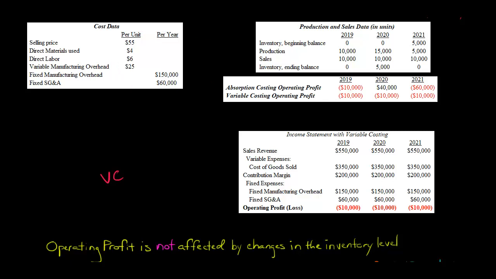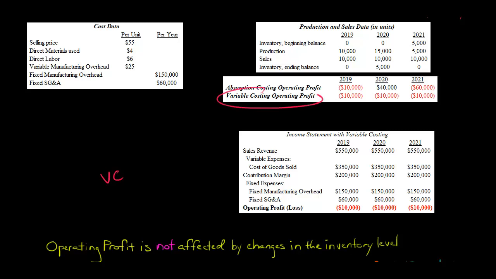So really, the only reason the profit is fluctuating for absorption costing is because there are changes in the inventory level. We end up with 5,000 units of ending inventory in the 2nd period, and then we end up with 0 in the 3rd period. That fluctuation in the inventory level is causing changes in the operating profit.